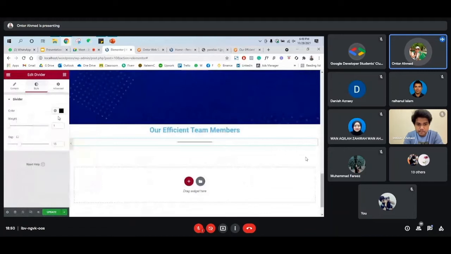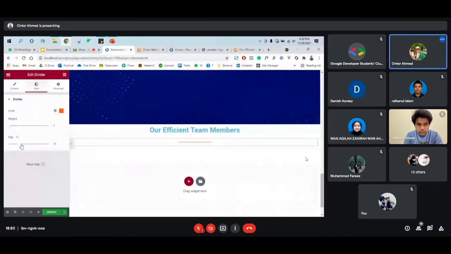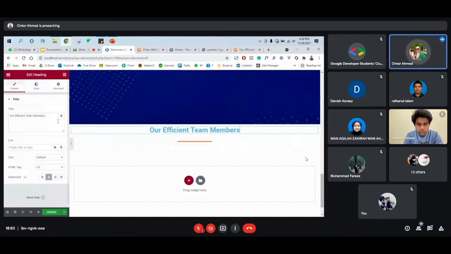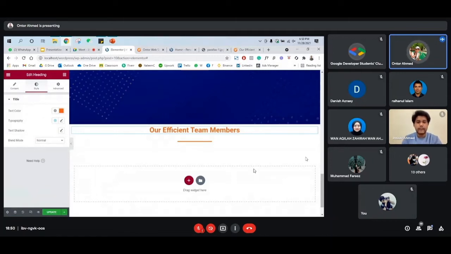Okay, so we got the color code already, and then you can just paste it here. And the weight, you can make it 2 to make it bold, or make it 3 to make it more bold. And then the text color in the style, we just copied that color code and then paste it over here. It will look something like that, yes. And let's say this text is very close to the edge of the top section, so we need to make some space over here. So you need to click on that section.